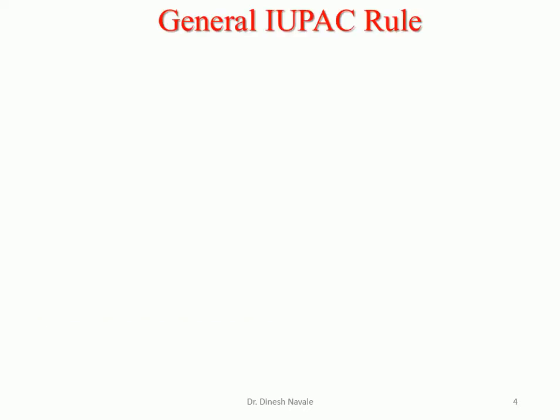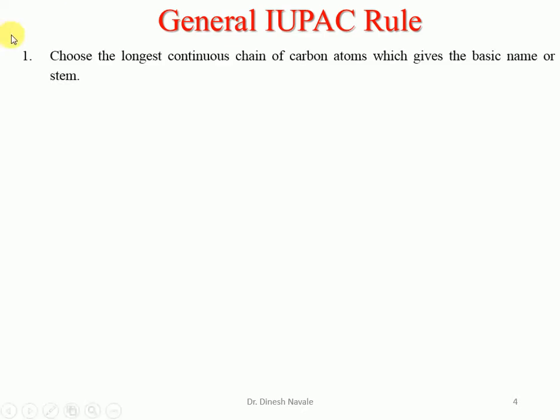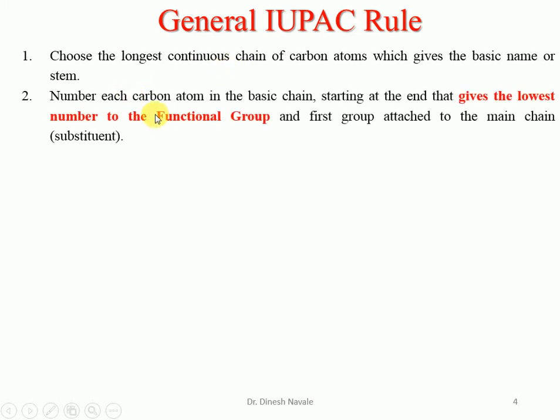Before going for the IUPAC nomenclature of the carboxylic acid, let's see the general IUPAC rules which are normally utilized for giving the IUPAC nomenclature of all organic compounds. The first rule is what? Choose the longest possible carbon chain, which is going to become the basis for the nomenclature. The second rule is what? Number each carbon atom in the basic chain in such a way that the principal functional group is given the lowest possible number.